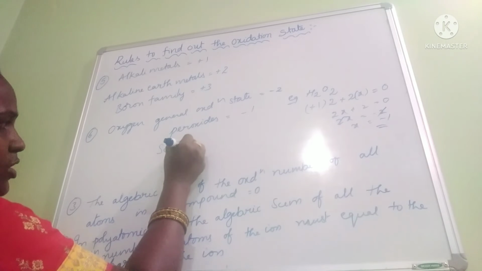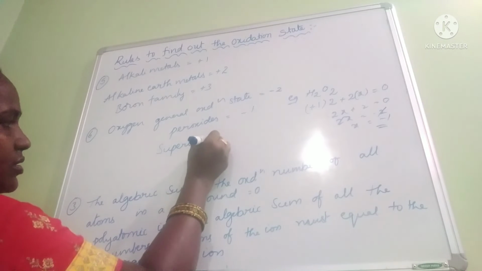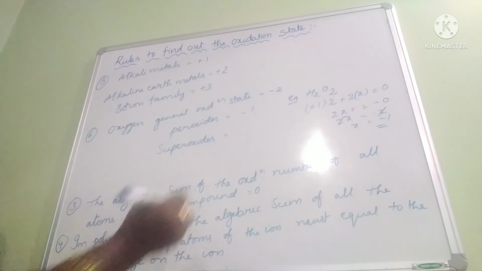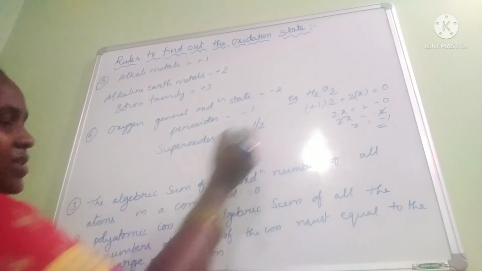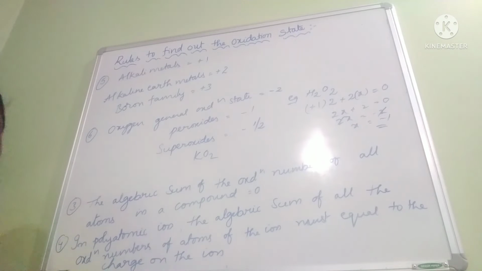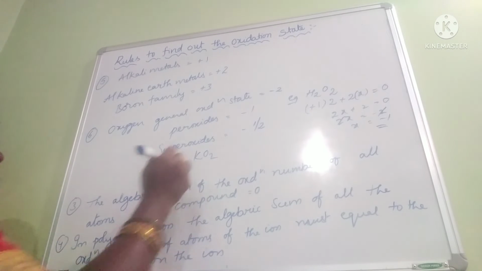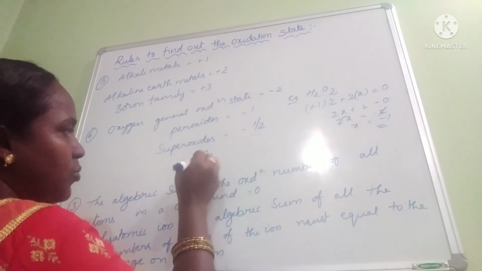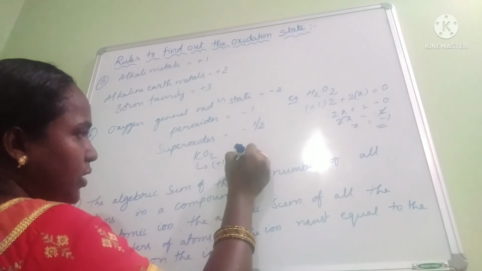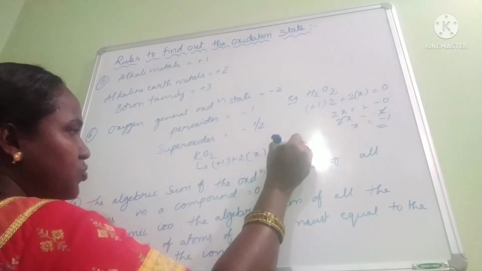And in the case of superoxides, if the oxygen is present in a superoxide, then the oxidation state of oxygen is -1/2. For example, KO2. Potassium is an alkali metal, +1, and 2 oxygens.